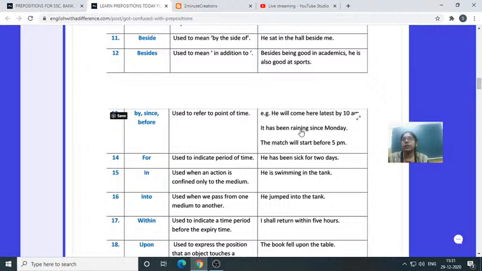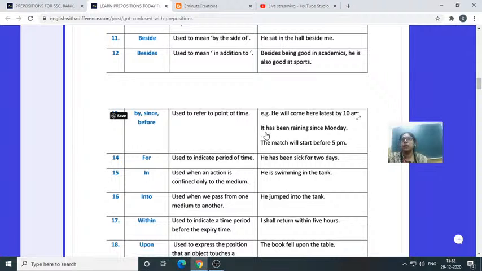But how are they showing it? First, he will come here latest by 10 am, मतलब 10 am के अंदर हो जाएगा, by within this time. When we are talking about something within this time, we use by.